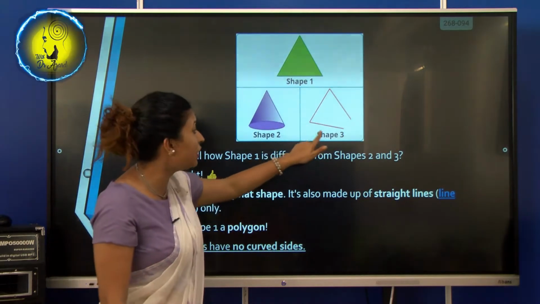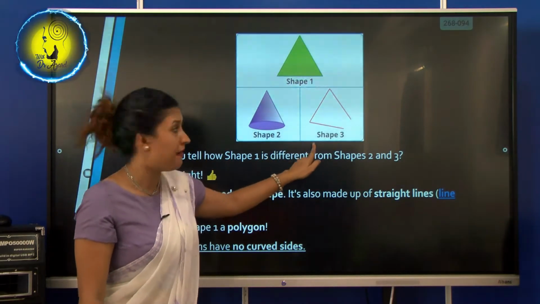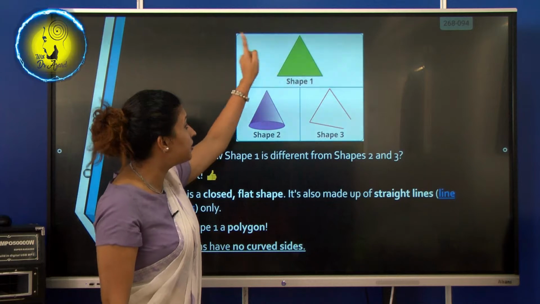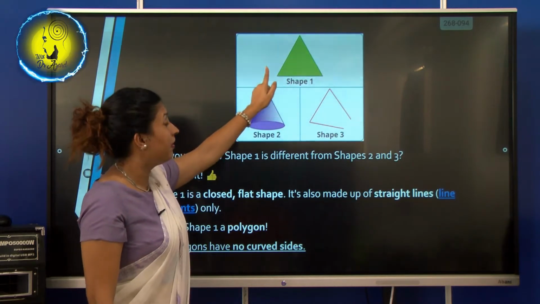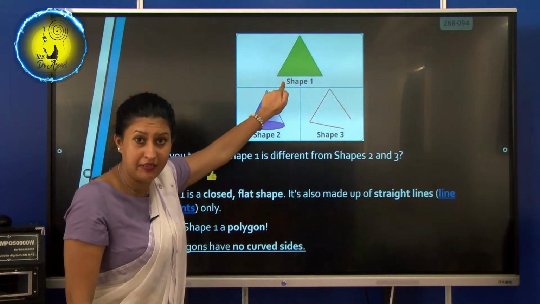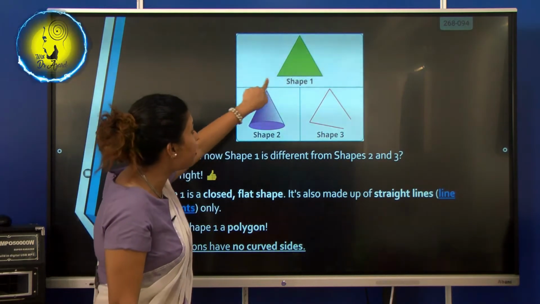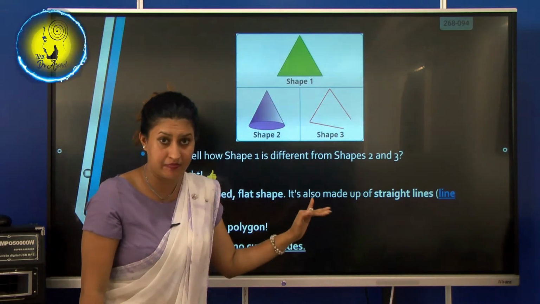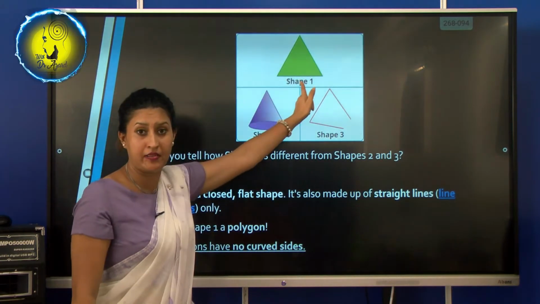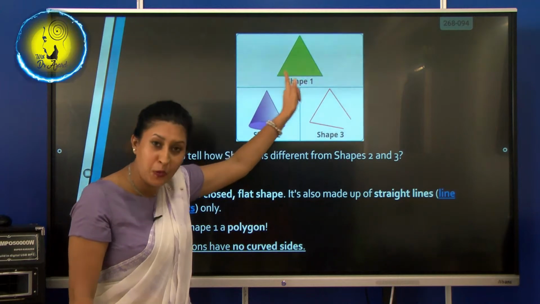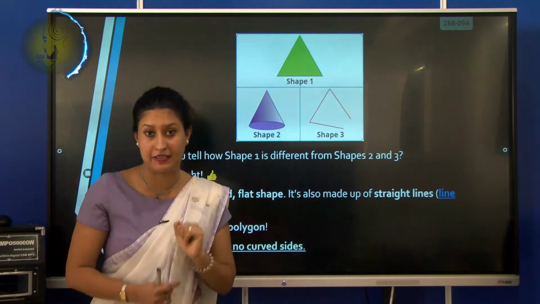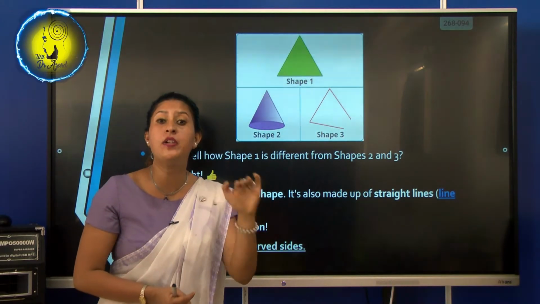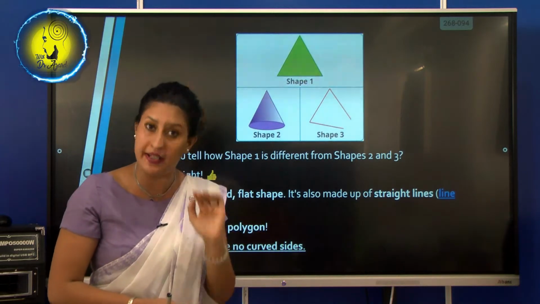It is not closed from all the sides. But this one is flat on a paper, it is closed from all the sides and has straight lines. So what is this picture? This is a 2D picture. This is a polygon.